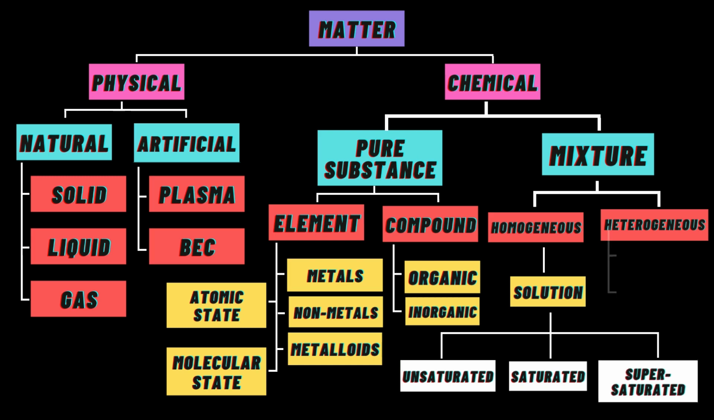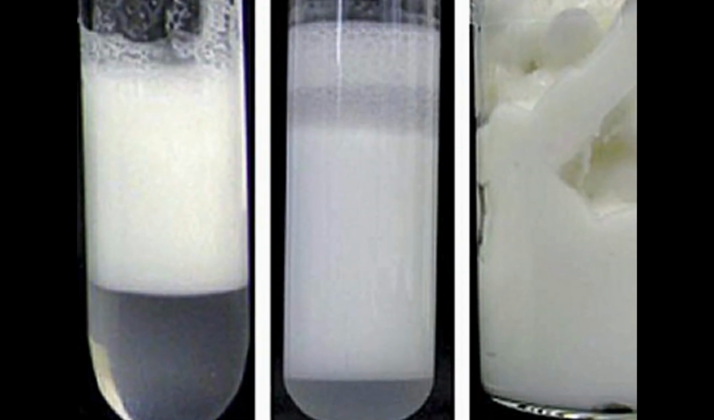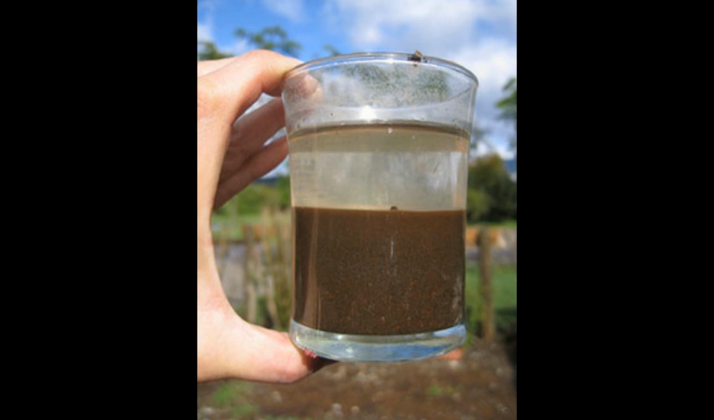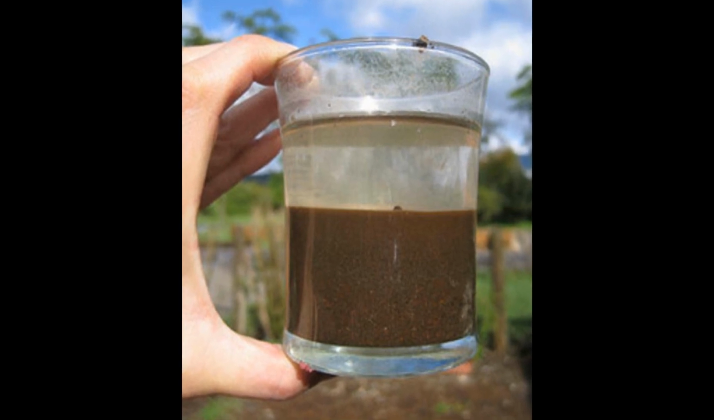The heterogeneous mixture consists of colloid and suspension, out of which, colloid has particles completely mixed with each other but not dissolved completely. Milk and water is a good example for colloid. Suspension has particles not only being completely insoluble but also not completely mixed with each other. In fact, the particles kind of settle down at the bottom, which we can visually see. Sand and water best describes the case of suspension.